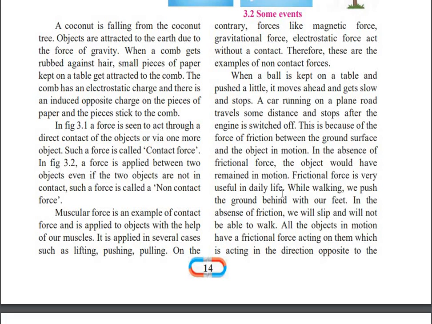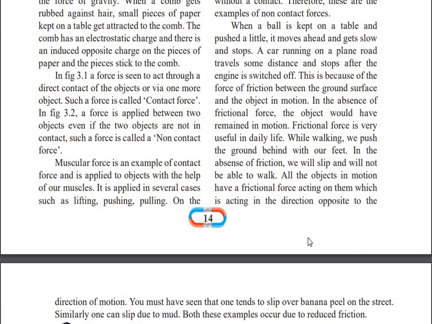This frictional force is very useful in our daily life. Whenever we are walking, we are pushing the ground behind with our feet. So if the friction is not there, will you be able to walk? No, we will not be able to walk if the frictional force is not there. We will slip. Hence, for walking, the frictional force is important. So in our day to day life, frictional force is very important. All the objects in motion have a frictional force acting on them, which acts in the opposite direction to the direction of the motion.